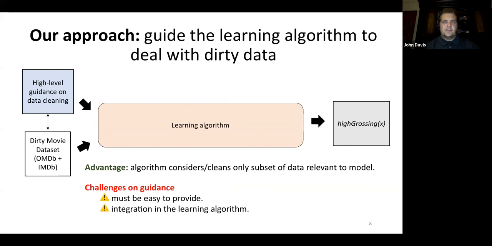Our approach is to guide the learning algorithm to deal with the dirty data using high-level guidance on data cleaning. The advantage to this approach is that the algorithm considers and cleans only a subset of data relevant to the model. The challenges of this high-level guidance is that it must be easy to provide, and the integration into the learning algorithm must be easy.